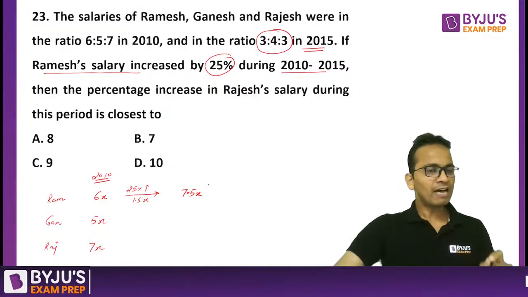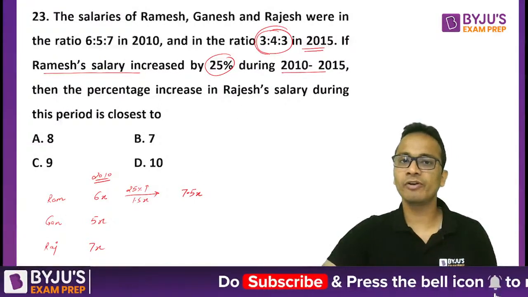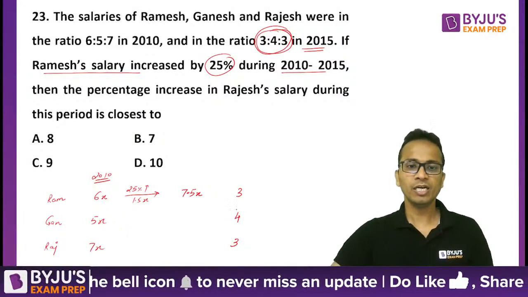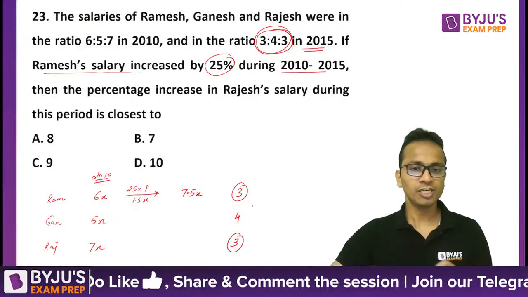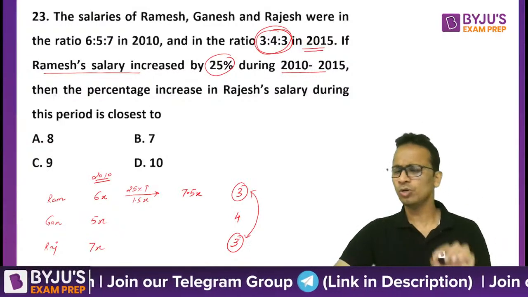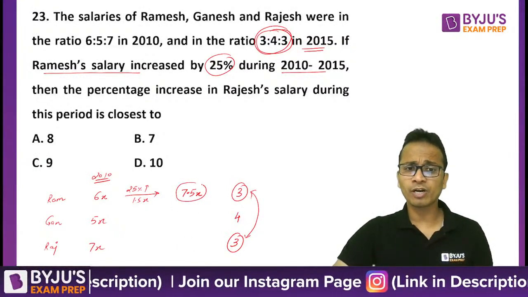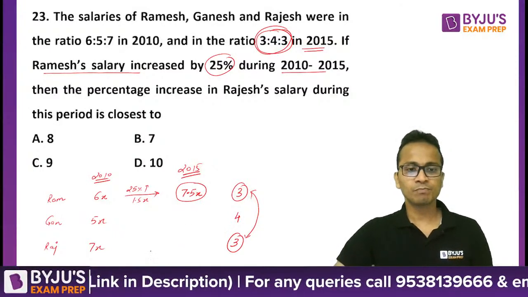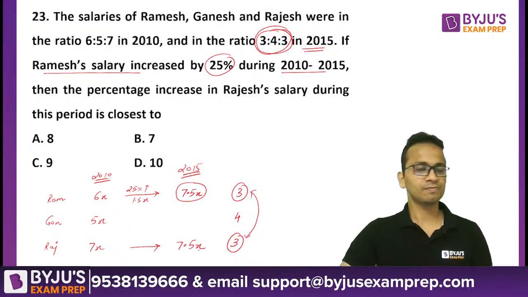Alright. Now they have given the percentage increase in the salary of Ramesh and also the final ratio. The final ratio is 3:4:3. So according to the final ratio, the salary of Ramesh and Rajesh is equal. So I can say that if the salary of Ramesh in 2015 is 7.5x, so the salary of Rajesh should also be 7.5x. All right.